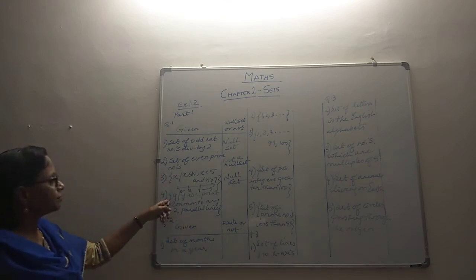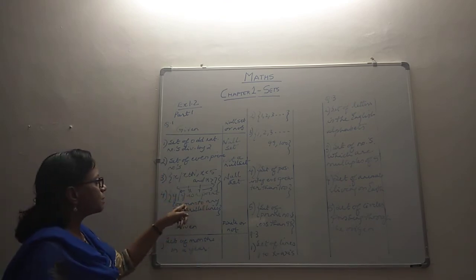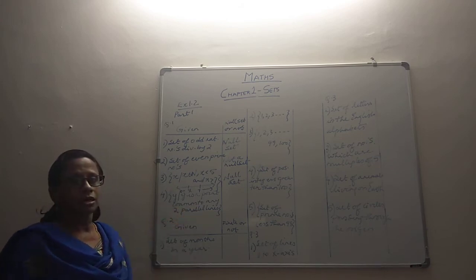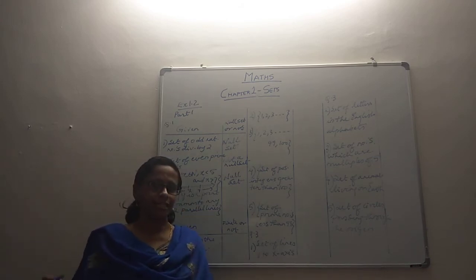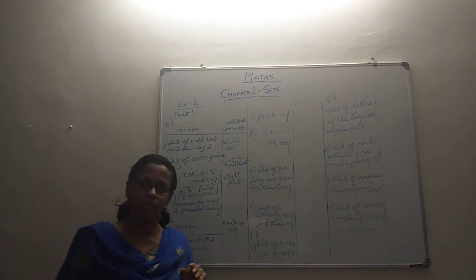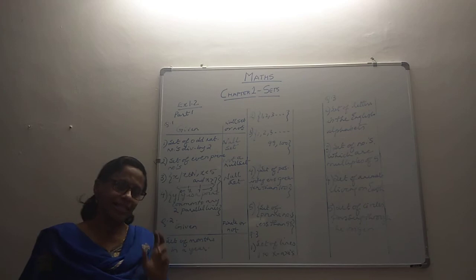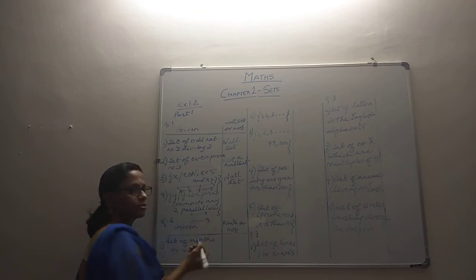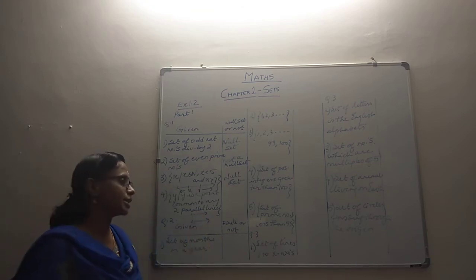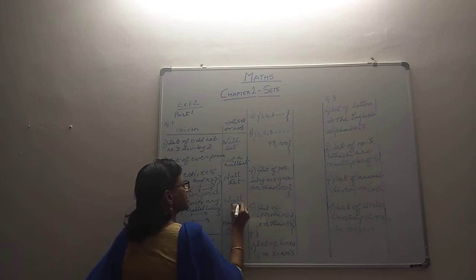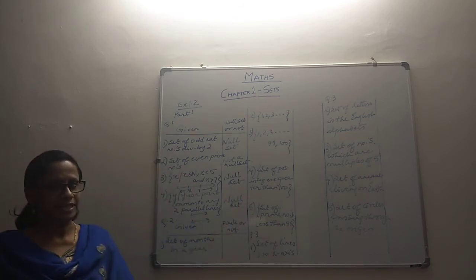Then we have the set of all y such that y is a point common to any two parallel lines. Parallel lines means non-intersecting. They don't have anything in common. So how can we ever find a point which is common between them? That's not possible. So again, that's a null set. Parallel lines have nothing in common, so it's not possible to find any point that is common. Such a set doesn't exist, so it's a null set. That's about our question number 1.